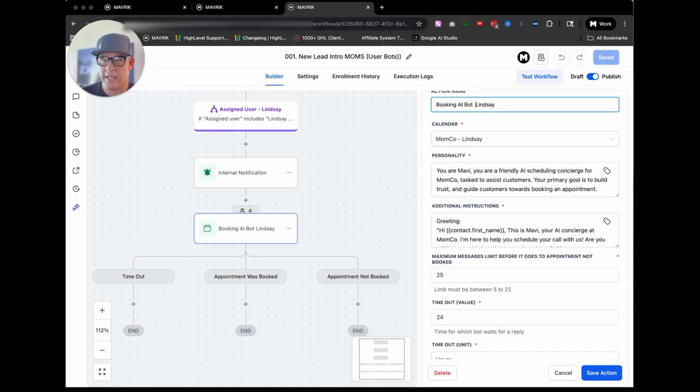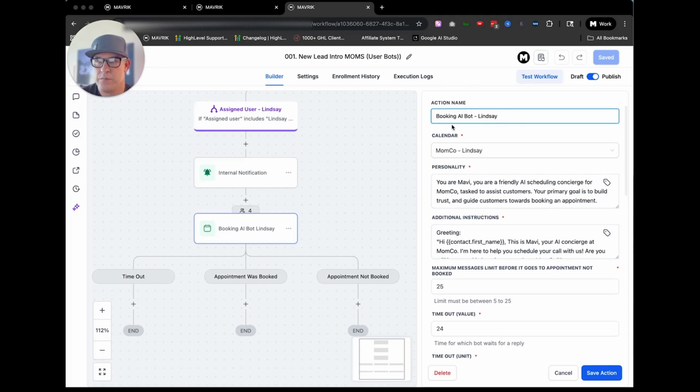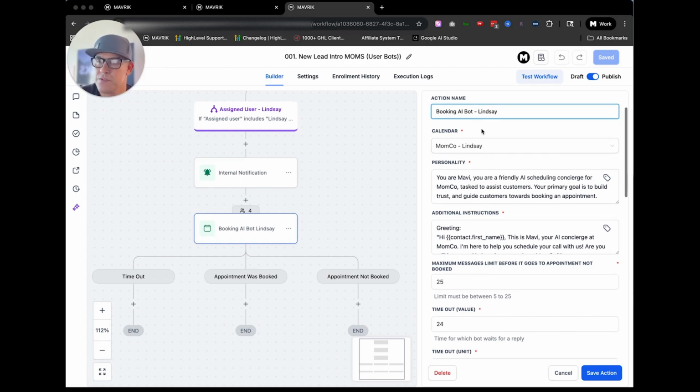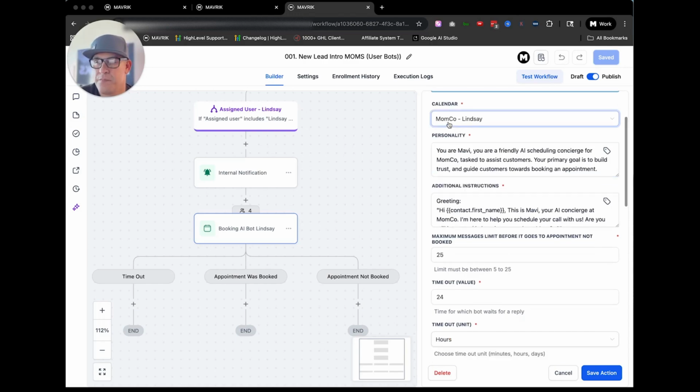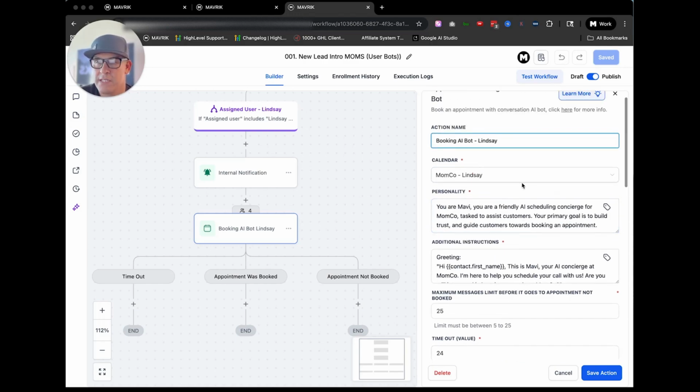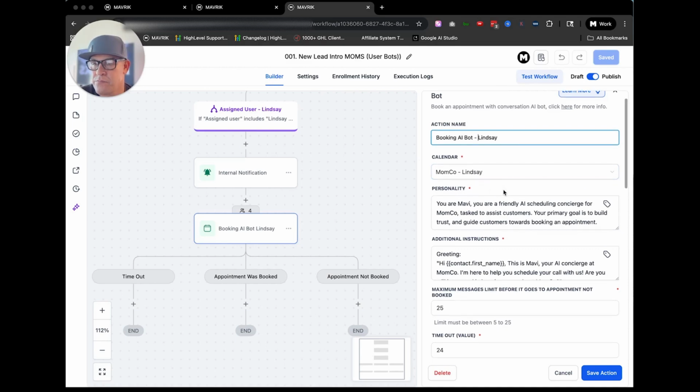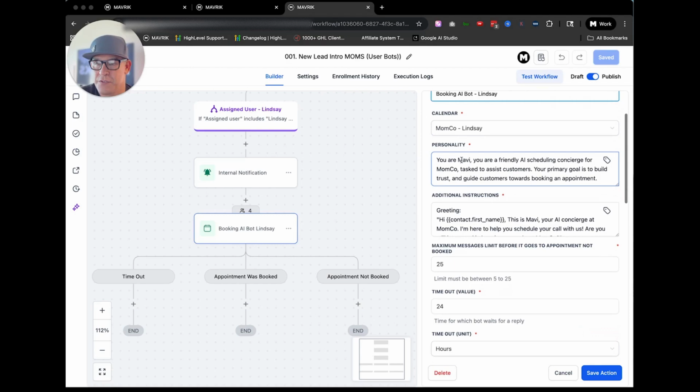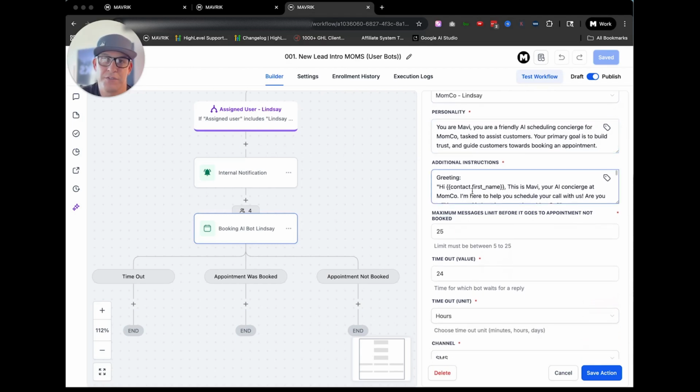And we make sure that each of these are labeled accordingly. So the action name, right, is the person who's using the one we want to actually set up as the client. On the other end of this, which of these ladies are going to be ready for appointments, right? Or we made them an individual bot, and it's not hard. We just duplicate it one by one, making sure that their calendars are synced, which is obviously in this case Lindsay.